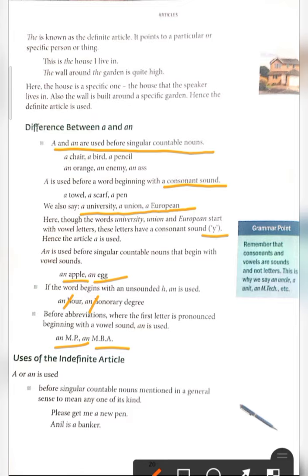Next, uses of the indefinite article. A or an is used before a singular countable noun mentioned in a general sense, to mean any one of its kind. As we learned before, you use a or an when we are talking in a general sense. Please get me a new pen. It's not given a specific name of pen like gel pen, black pen, red pen, so we have used a here. Anil is a banker. Here, not a specific banker, any bank name is not mentioned. Here is his post, so we have written a.